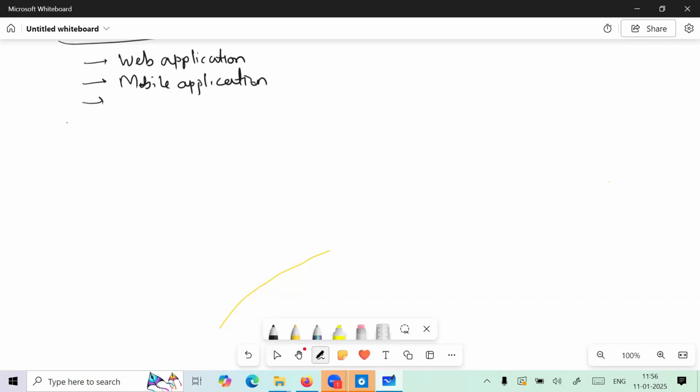Now gaming: games like Free Fire, PUBG, Snakebite, Asphalt, many games are there. There are also programming languages involved.